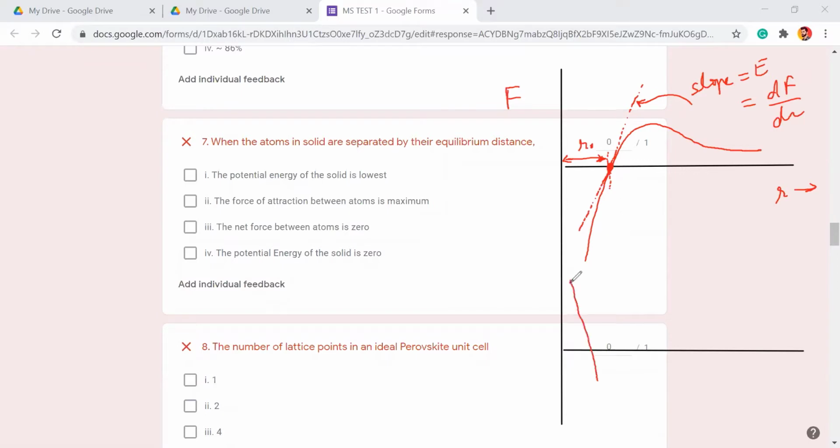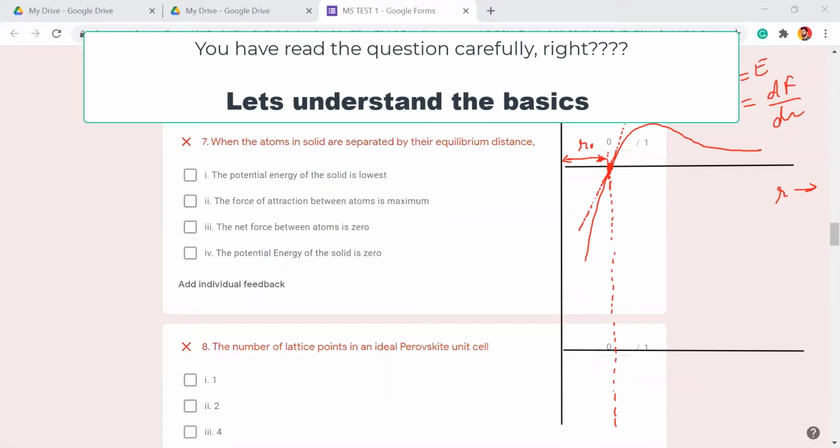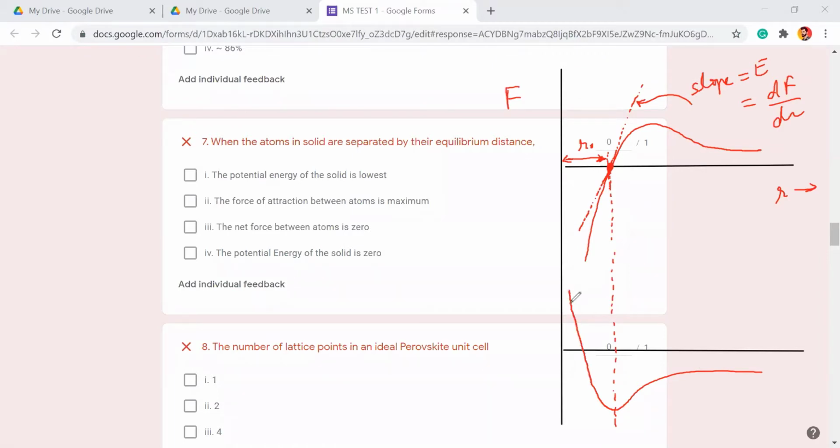The energy varies something like this. So this is my energy U or E with R. The energy will become minimum when R, the interatomic separation, is R naught.